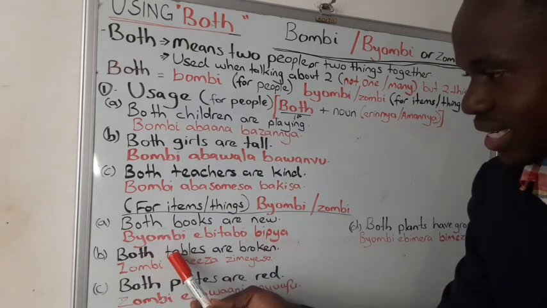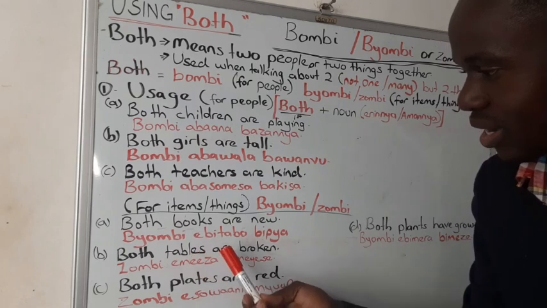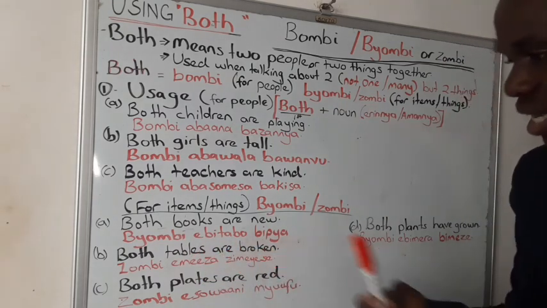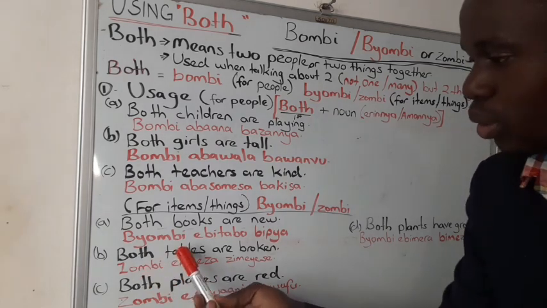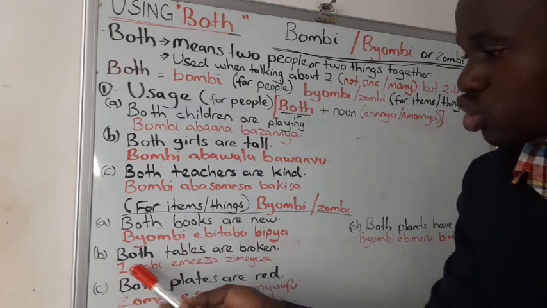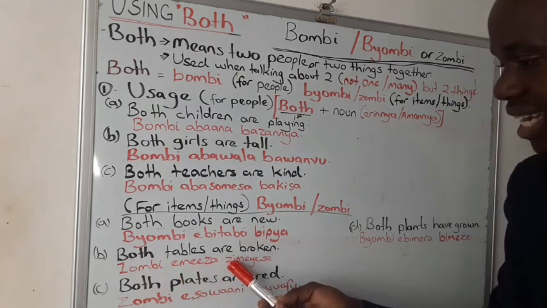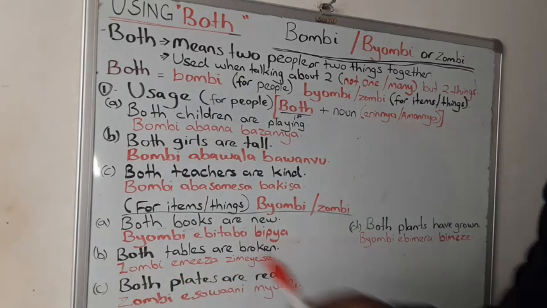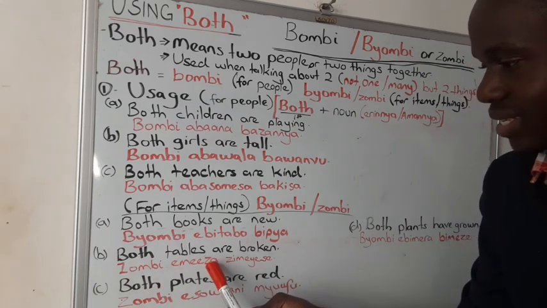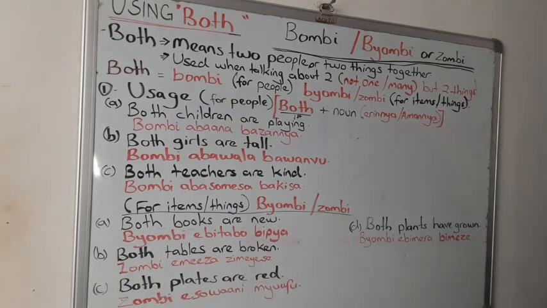The next example we have both tables are broken. Both tables, so tables is a noun, are broken. It's going to be zombi. On tables we use zombi. Zombi emeza zimenyese. Both tables are broken. It's going to be zombi emeza zimenyese.